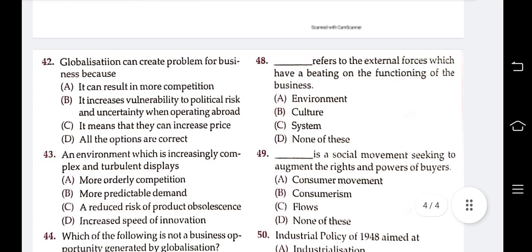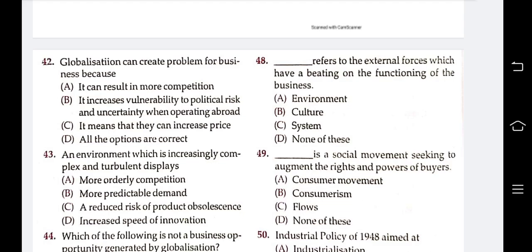Question 42. Globalization can create problems for business because it can result in more competition, it increases vulnerability to political risk and uncertainty when operating abroad, it means that they can increase prices, or all the options are correct.